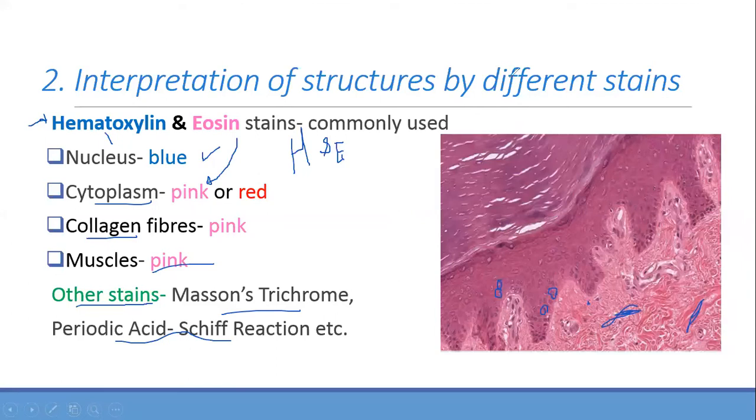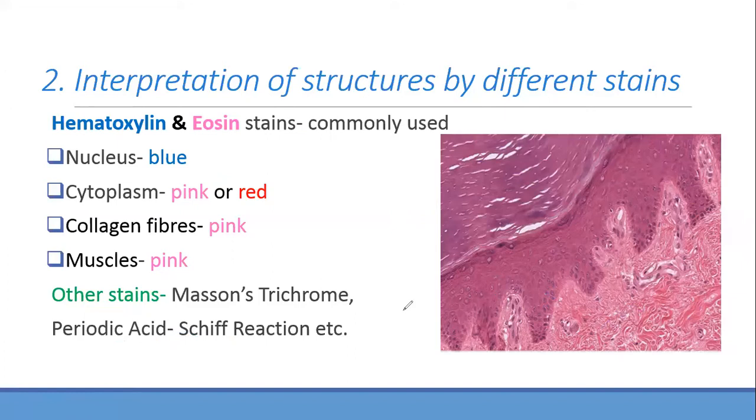Is it clear? Any doubts in this? Doctor, for this slide, hematoxylin gives blue color for the nucleus and pink for the eosin, right? Yes. For example, if I want to ask a question from this slide, how can I ask? The nucleus will be stained by which color? Or, the hematoxylin stain will stain which of the following structures?